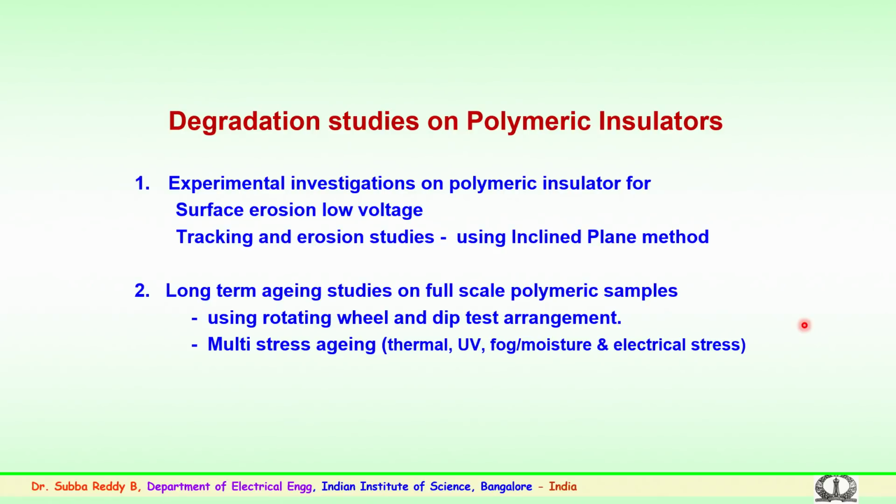but preliminary experimentation on the multi-stress aging has been carried out in the laboratory using 4 parameters. As per the standards it is 6 parameters. Presently we have tried to carry out and understand the phenomena with thermal, ultraviolet, fog and electrical stress, and here we have tried to understand the aging of the samples thermally, both for normal conditions and also for very low temperature conditions. This low temperature sometimes also affects the samples, so this also has been studied and evaluated.